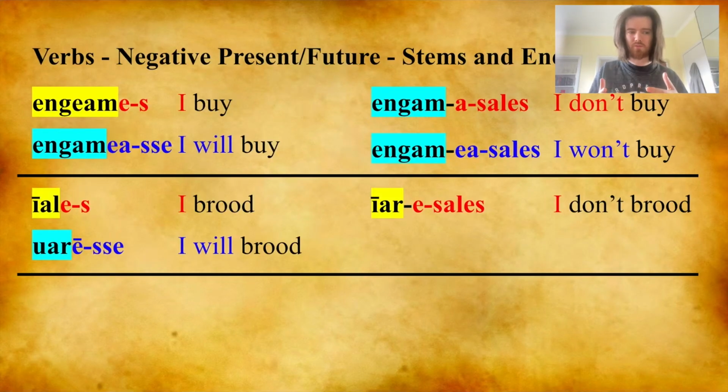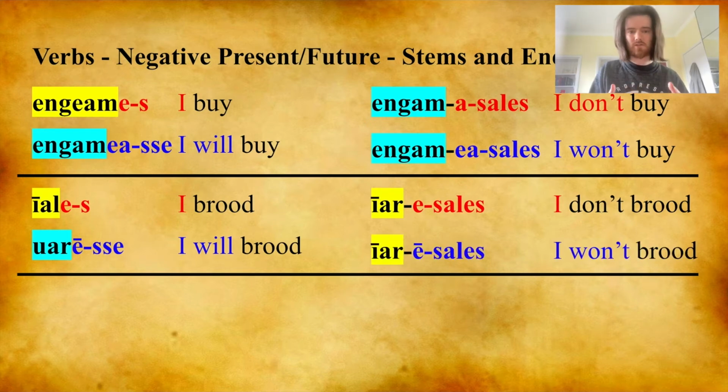Let's move on to 2C verbs. Iales, I brood. Uarese, I will brood. We'll see here that the negative present uses the broken stem, iar, and adds a before the negative ending sales. And now the negative future, iaresales, I won't brood. So we'll see that 2C verbs use the broken stem and have a connecting a for the negative present or a for the negative future before adding the negative present and future endings.